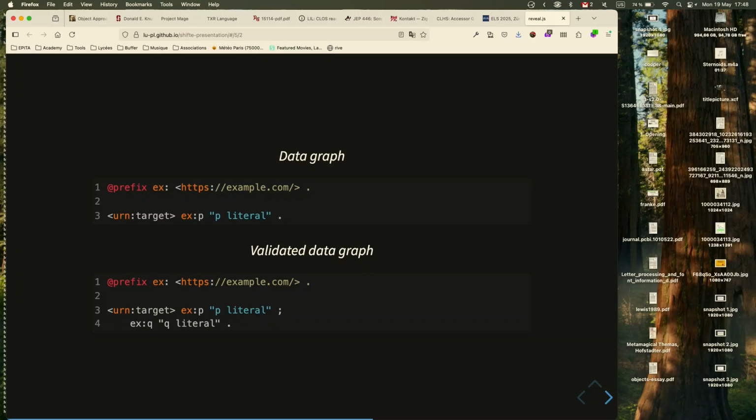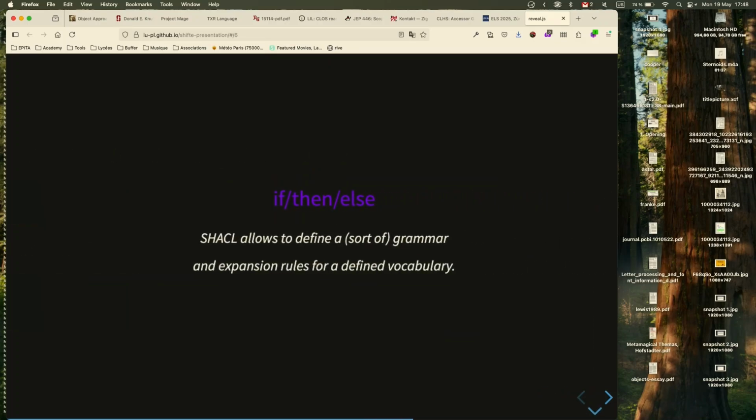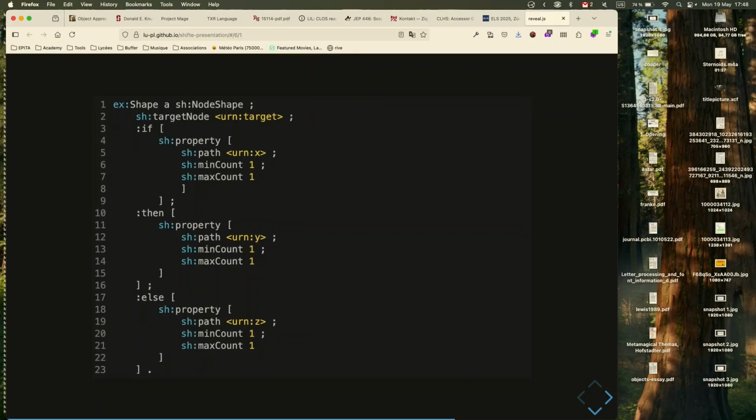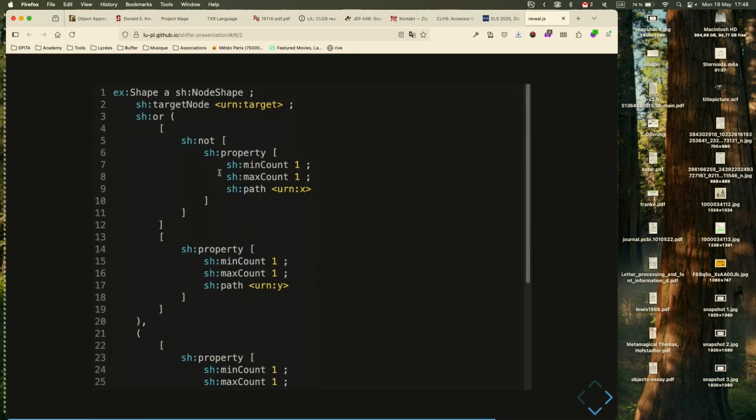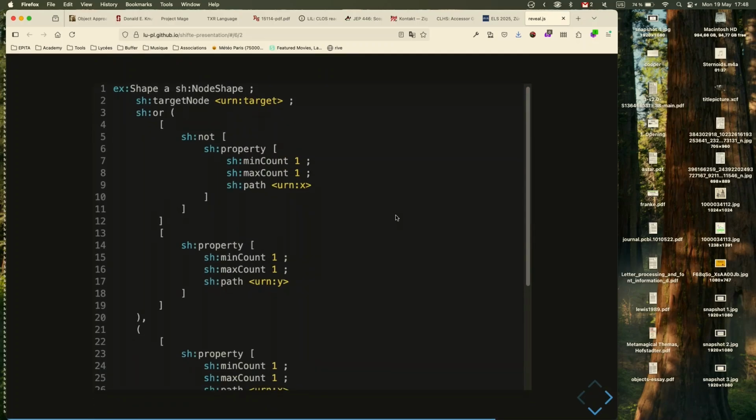So given those two ingredients, basically we have all the ingredients necessary to do something like a macro, right? We have a sort of homoiconic language construct, and we have a way of asserting triples, asserting that data structure. So what I did is I tried to implement if-then-else in SHACL. SHACL does not natively have conditionals, but it has and, or, not. And it is possible to implement if-then-else in terms of and, or, not. So this was basically what it does. I defined these predicates if, then, else, and it macro expands into SHACL or, and, not expressions.